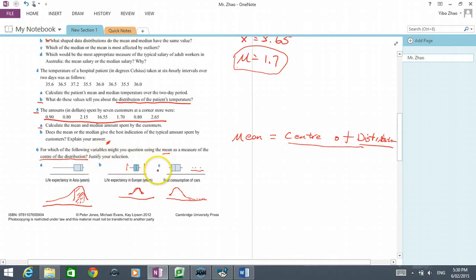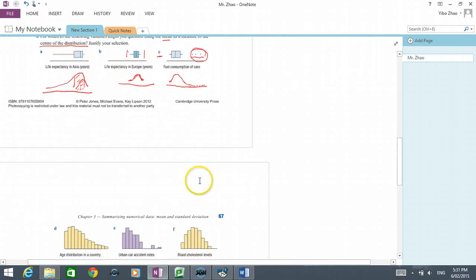I will not use the mean as a measurement of the center of the distribution because of the outliers. It is symmetrical without the outliers, but if we include the outliers, it's not symmetrical. That's what I'm saying.